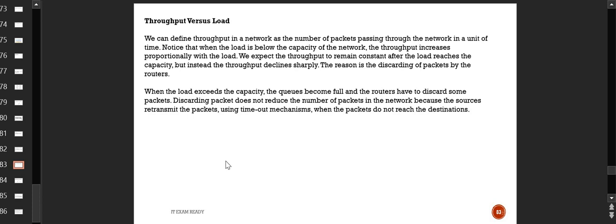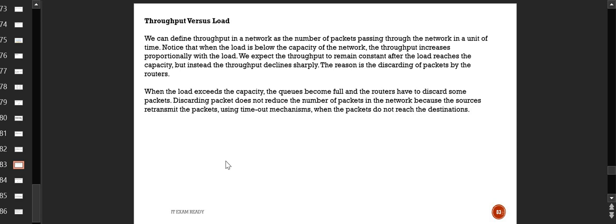And this is the reason why packets get discarded by the routers, because throughput is something which we talk about for the network devices between the sender and the receiver. It is not related to the receiver or the sender. It is something we are talking about in between. So when the load exceeds the capacity, the queue becomes full and the router has to discard some packets because the queue is full.